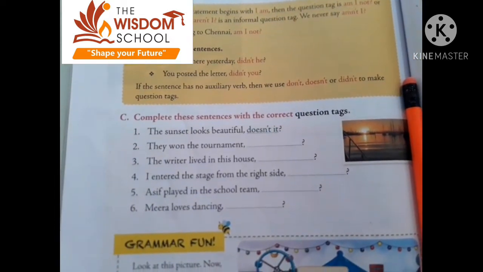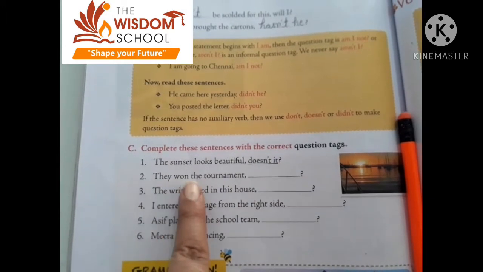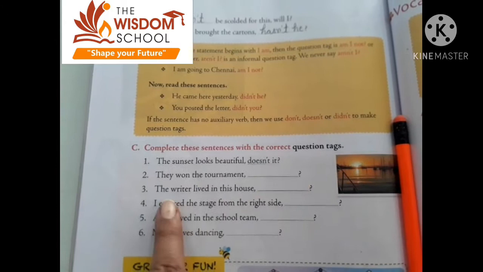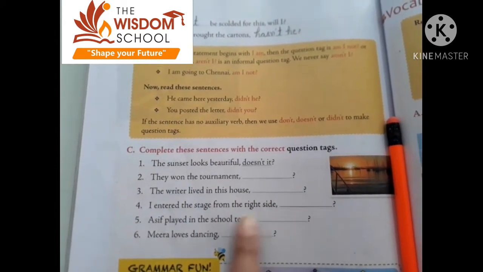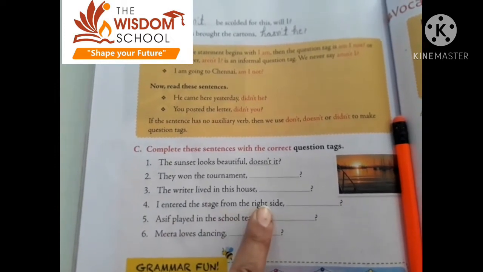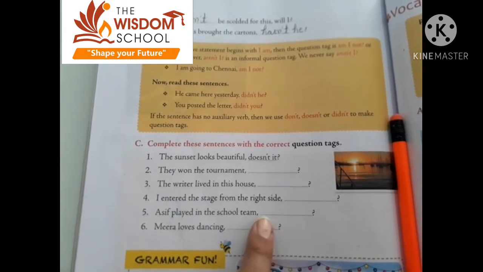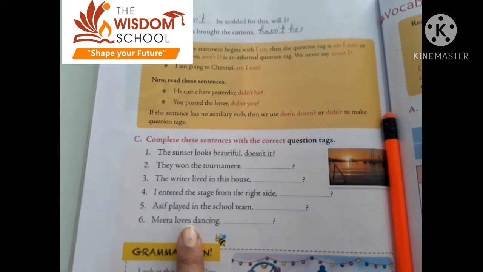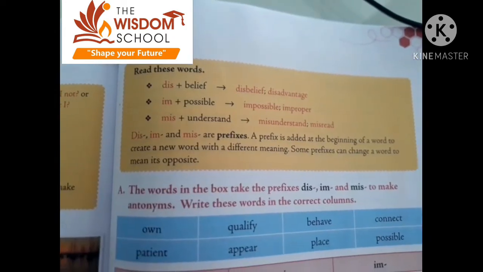C. Complete these sentences with the correct question tags. The sunset looks beautiful. For looks, doesn't it? They won the tournaments. Won shows the past indefinite, didn't they? The writer lived in this house, lived is the same, didn't he? I entered the stage from the right side, didn't I? Asif played in the school team, didn't he? Meera loves dancing, loves shows does, doesn't she? Now start to write.